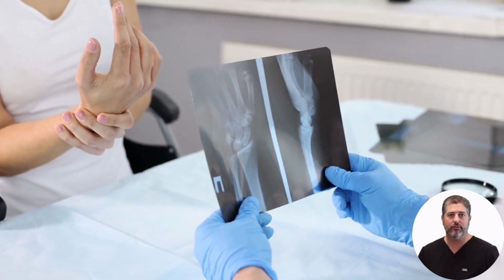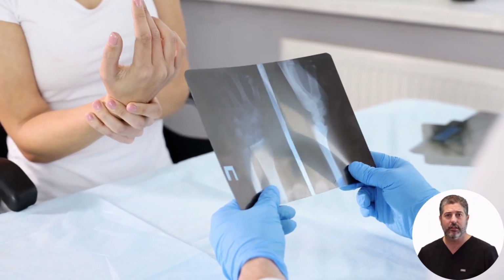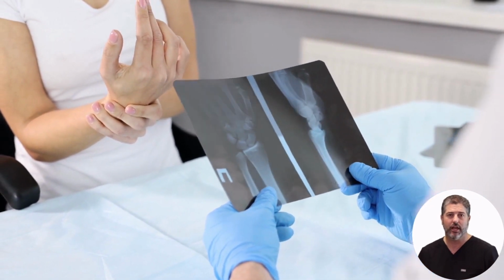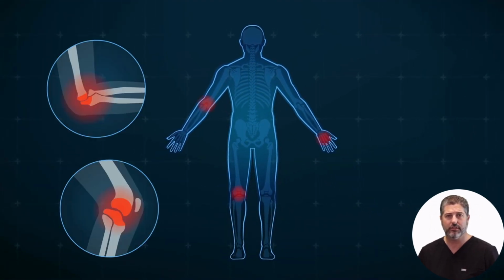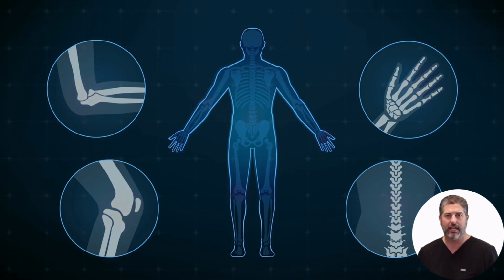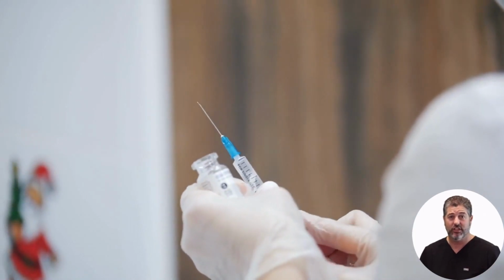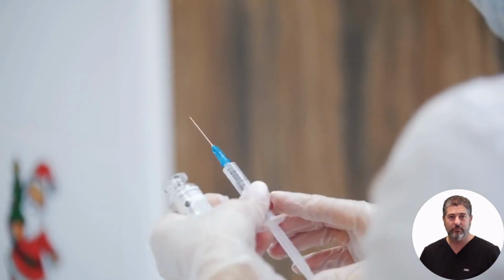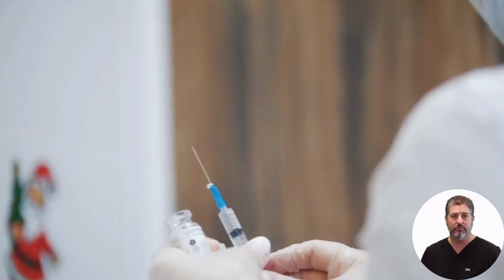Diagnosis often involves a physical examination, patient history, blood tests, and imaging, such as X-rays or MRI. Conservative treatments include over-the-counter pain relievers, anti-inflammatory medications, physical therapy, and lifestyle changes like exercise and weight management. Interventional options can include corticosteroid injections, platelet-rich plasma injections, or, in severe cases, joint replacement surgery.